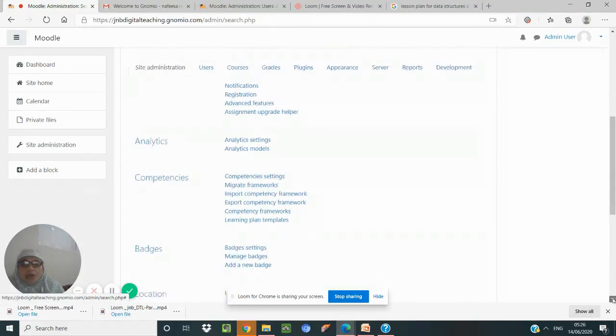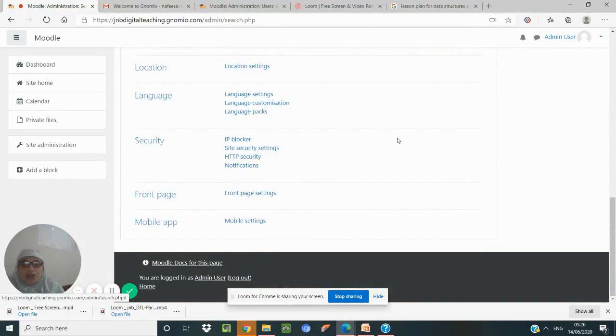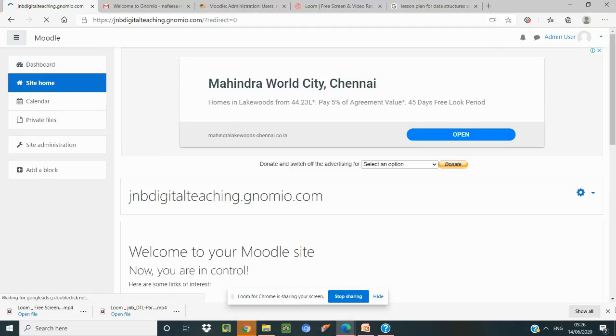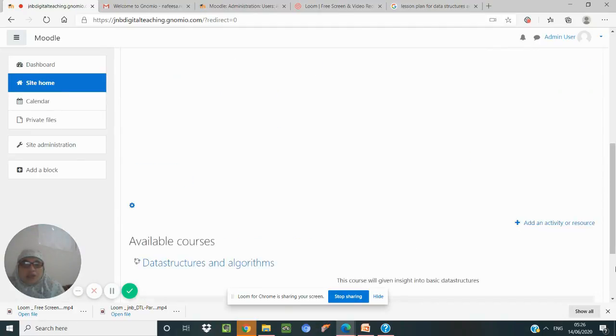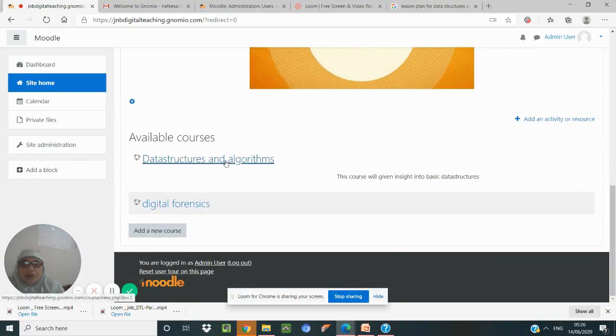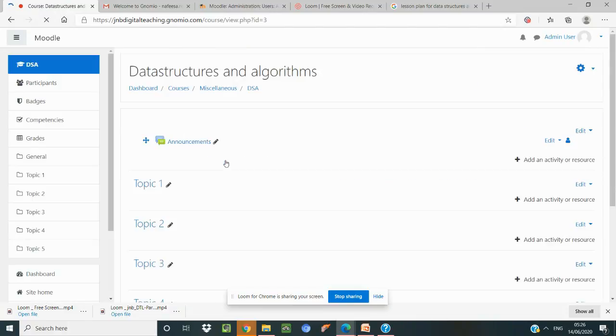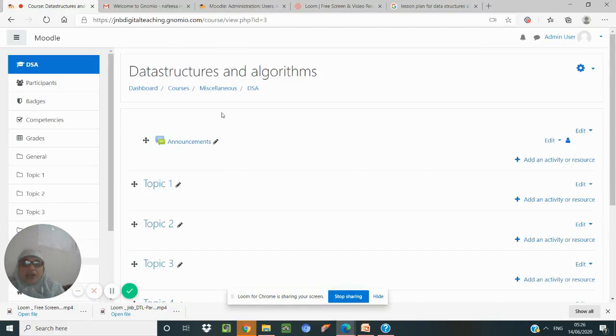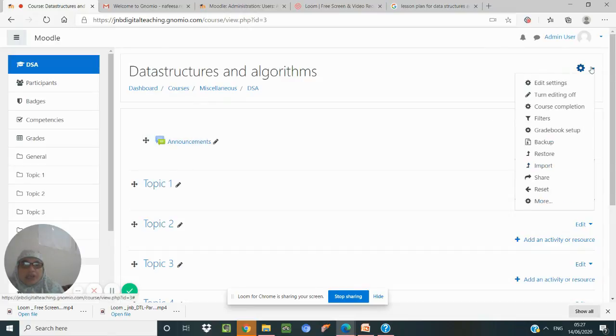Now we need to add the contents to the course, which is very important. To add the contents, we can go to the site and make changes. So this is the data structures and algorithms course. First check whether the editing is enabled.